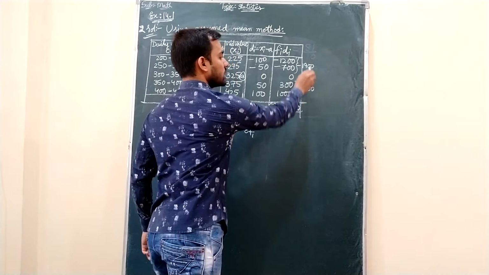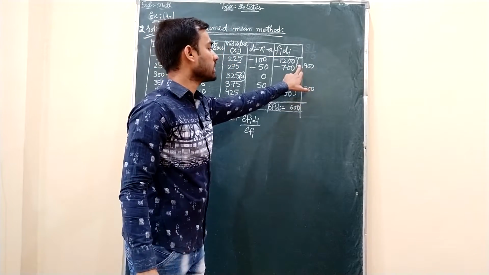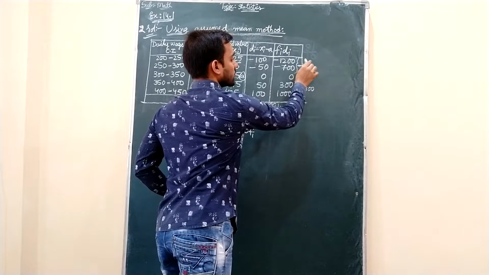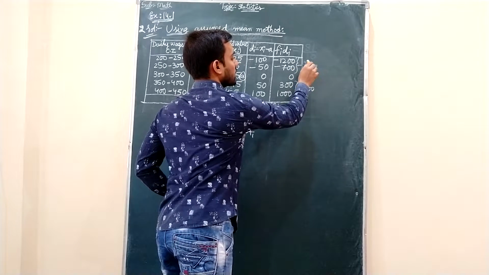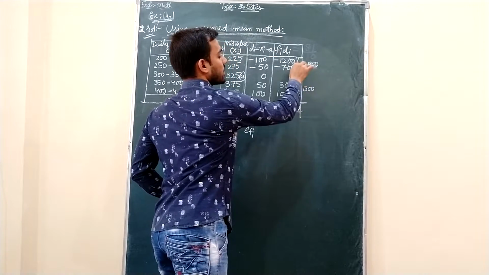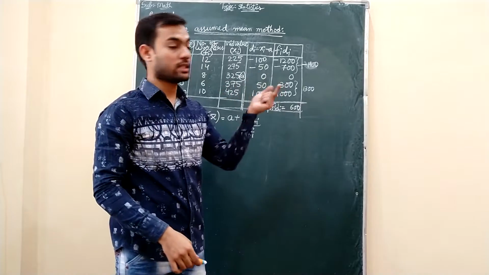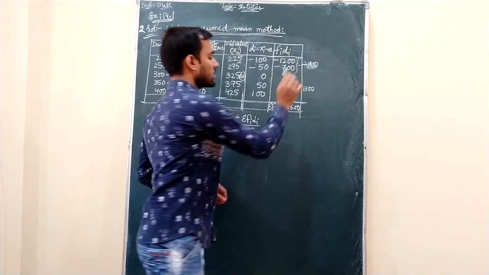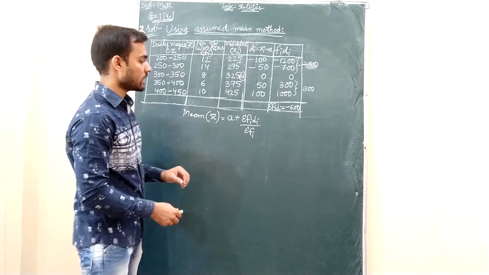Which is the bigger number, 1300 or 1900? 1900 is the bigger number and it has negative sign. I'll write outside only. Minus 1900 it is. If I write minus inside, you may think it is an indication. So minus is a bigger value, that is the reason. Minus 600, you will get the answer.